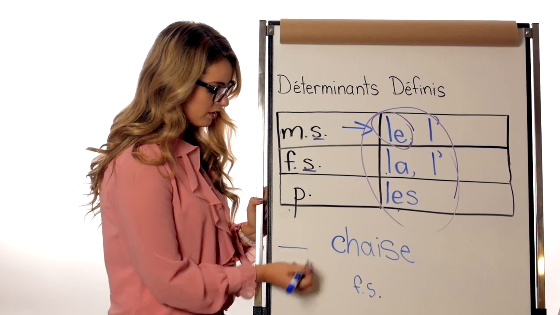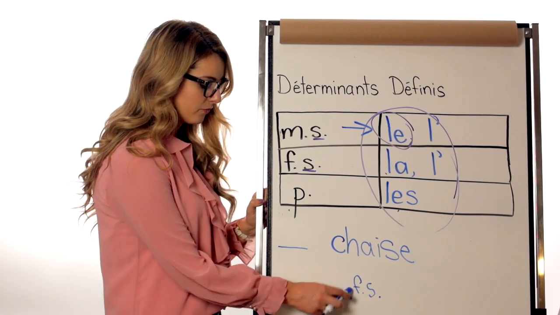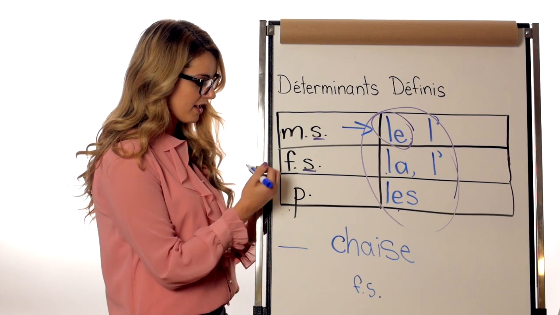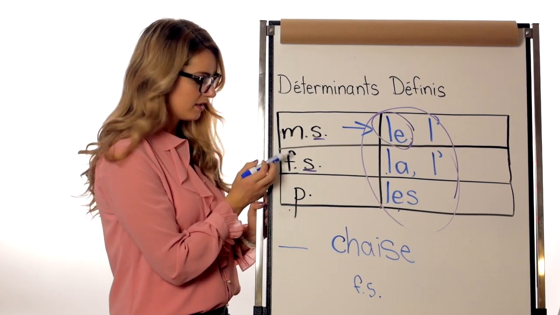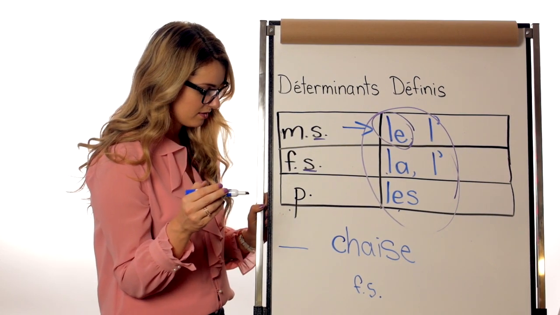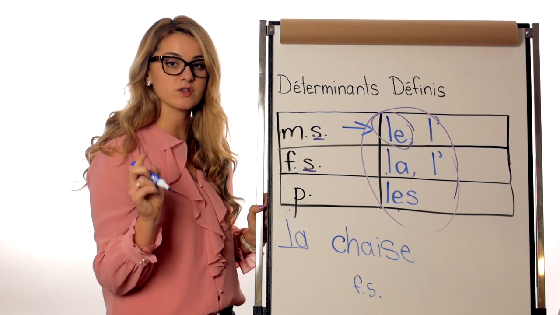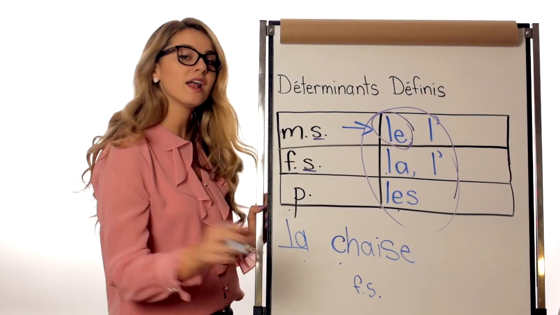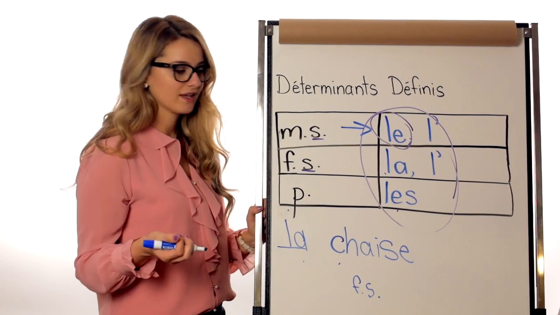So which word would you put before chaise? Well, you know it's féminin singulier, not pluriel, so we're not gonna go here. It's not masculin, it's féminin. Okay, two options, la or l'apostrophe. You always first go to la, okay, or le. We do not have two vowels, we keep it. We simply say la chaise.